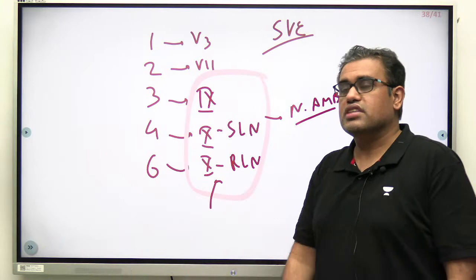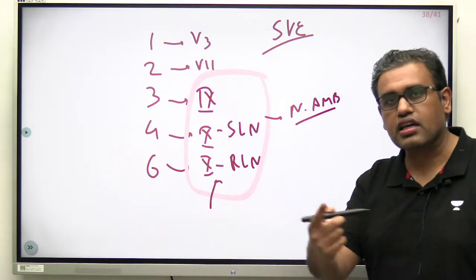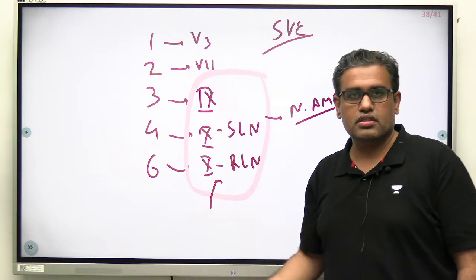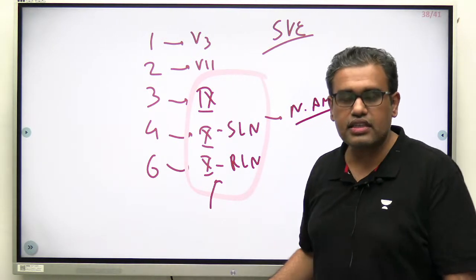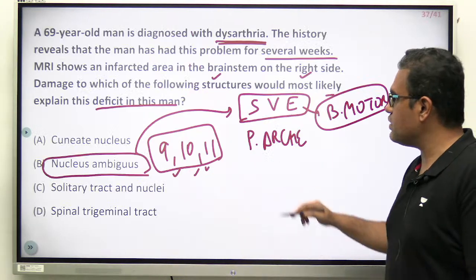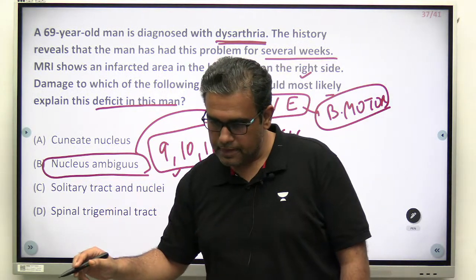We have done a session only on the cranial nerve functional components. If you are weak in this particular topic, I would advise you to go through it. You can have a look at them in the special classes as well as in the YouTube sessions. So don't worry much about it, right? So this is the nucleus ambiguus, special visceral efferent. That was the answer. Fine.